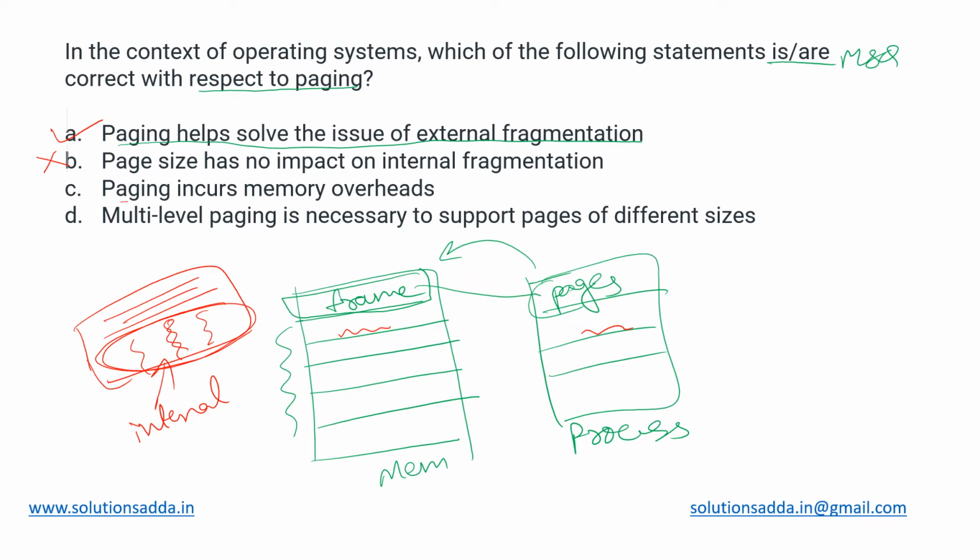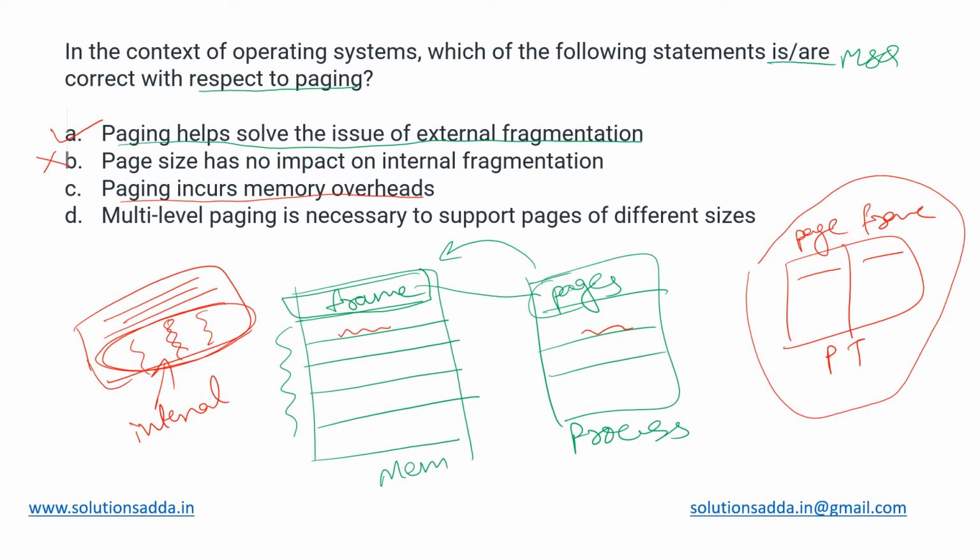Third one is paging incurs memory overheads. Now, when we divide a process into pages, then we have to maintain a structure called a page table, which records which page is put into which frame. It has a page number and its corresponding frame number to indicate the mapping between these pages and the frames. So this structure has to be stored again in the memory. It is again stored into pages, so that requires some memory overhead. So statement C is true.